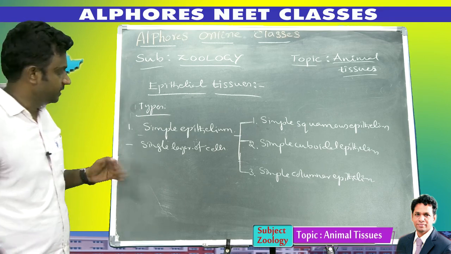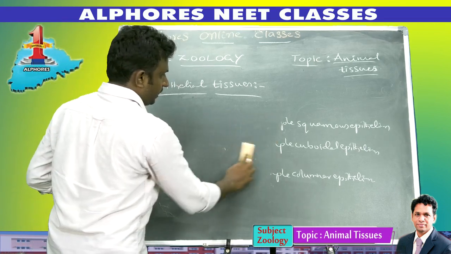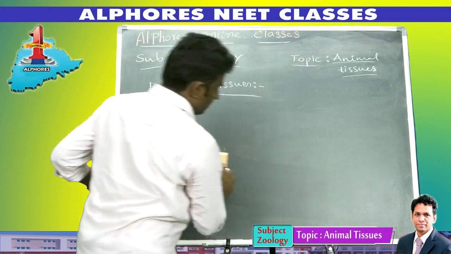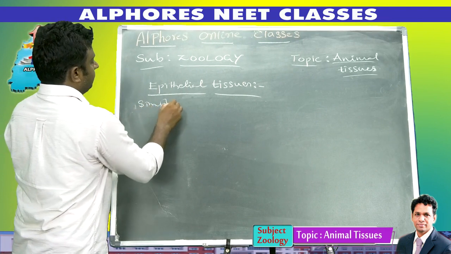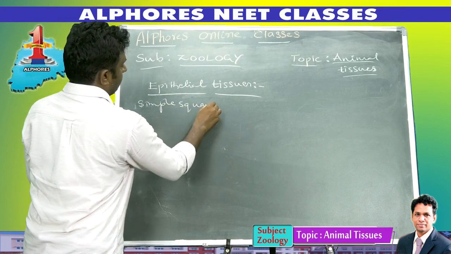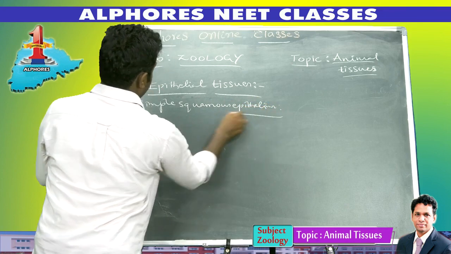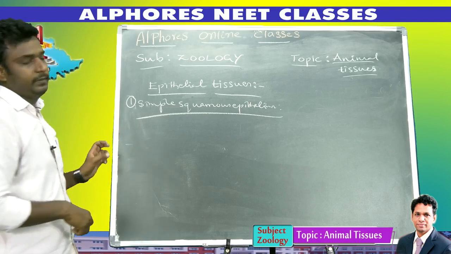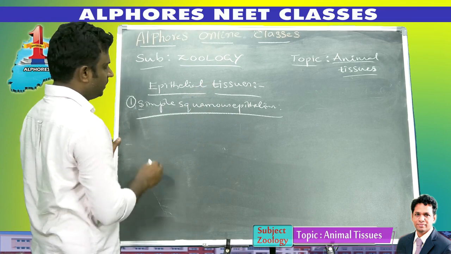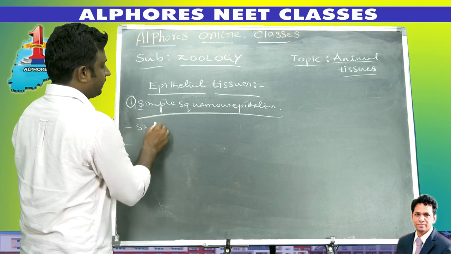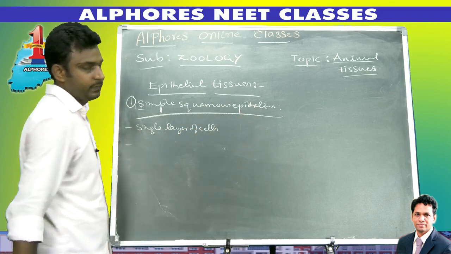In the simple epithelium, three types of simple epithelial cells are present. The first one is simple squamous epithelium. Simple means only a single layer of cells resting on the basement membrane.